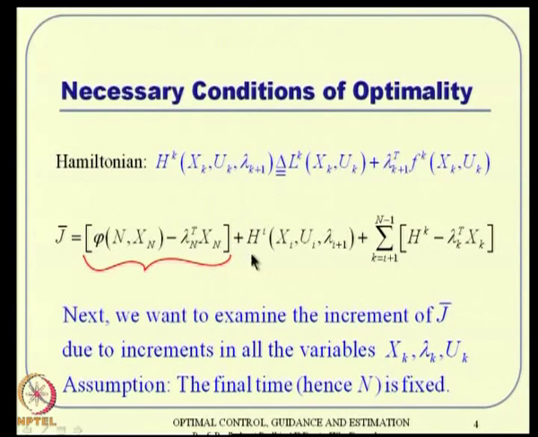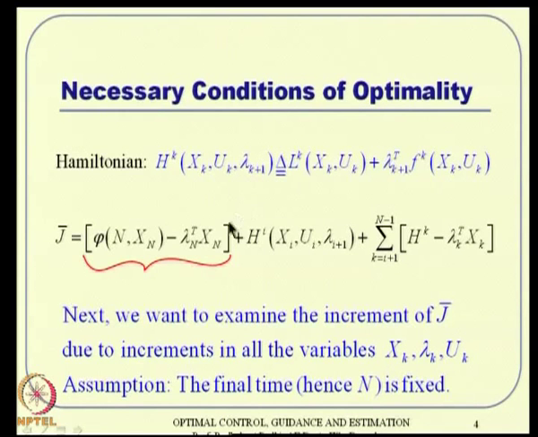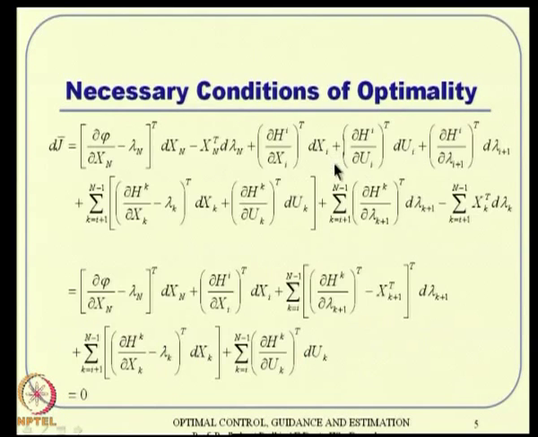Then we will come to the next expression. The next expression is a function of x i, u i and lambda i. So, the perturbation can come from all the terms. So, you can write del h i by del x i transpose times d x i, plus del h i by del u i transpose times d u i, plus del h i by del lambda i plus 1 transpose times d lambda i. They are all simply bookkeeping. You observe that this is a function of x n and lambda n, hence you took the partial derivatives that way. You observe that this function can be a function of x i, u i and lambda i plus 1. So, you do these three expressions, and that results in that.